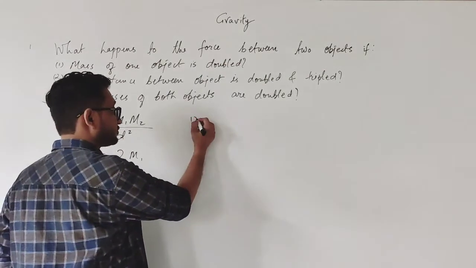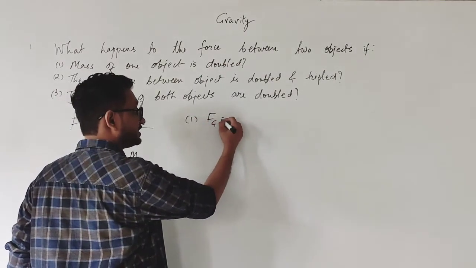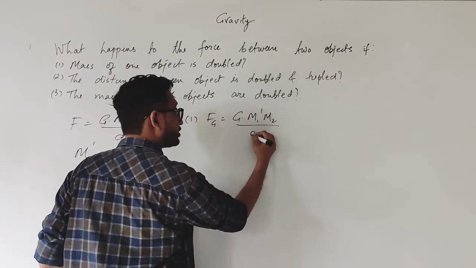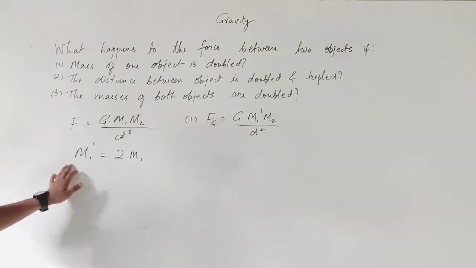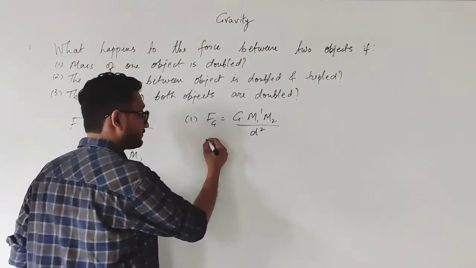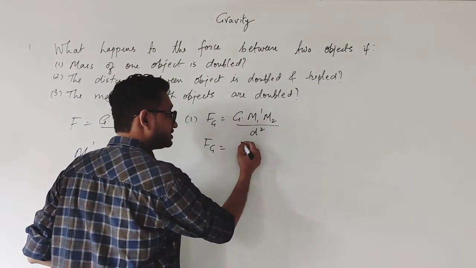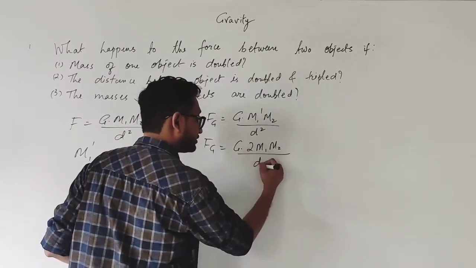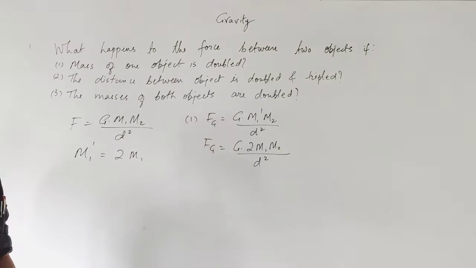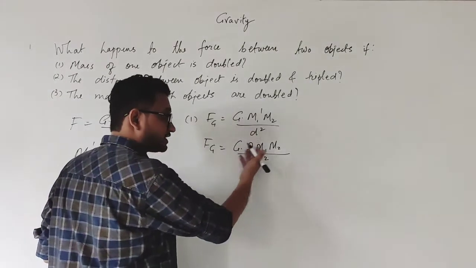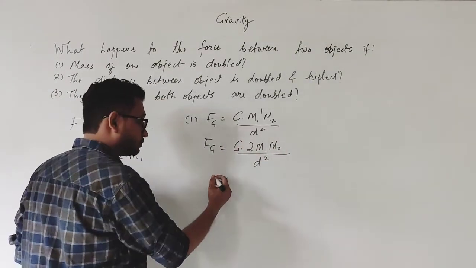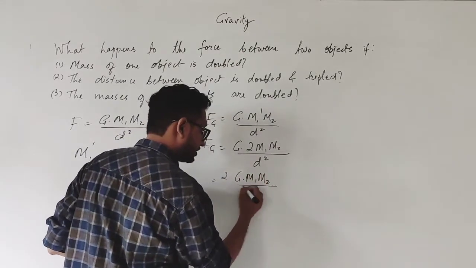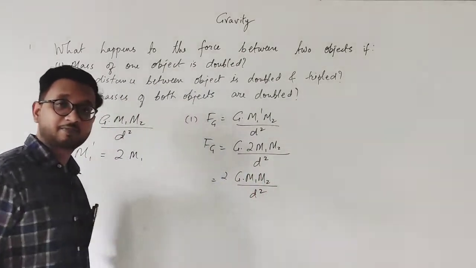We'll write the first case: F of g is equal to G m1 dash m2 upon d square, and this m1 dash is 2 times the mass m1, so F of g equals G 2 m1 m2 upon d square. Now because they all are in multiplication, I can write 2 over here like this, so 2 into G m1 m2 upon d square.